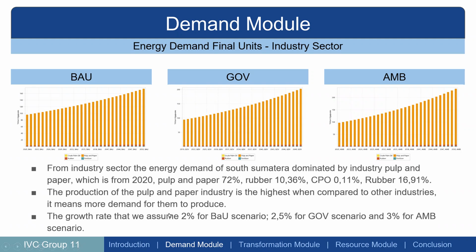The growth rate that we assume is 2% for the BAU scenario. So we use the assumption of 2% growth for the BAU scenario, 2.5% growth for the GOV scenario, and 3% growth for the AMB scenario.